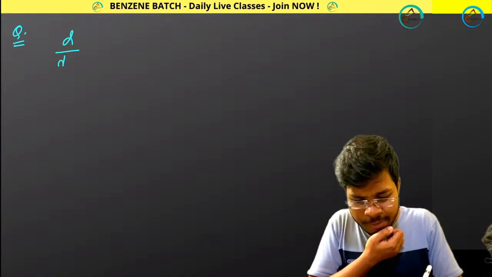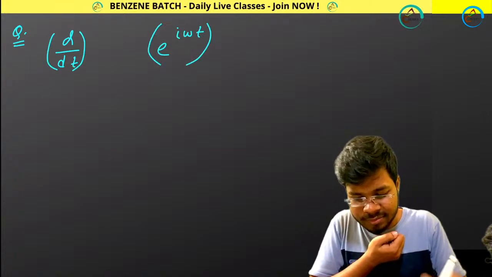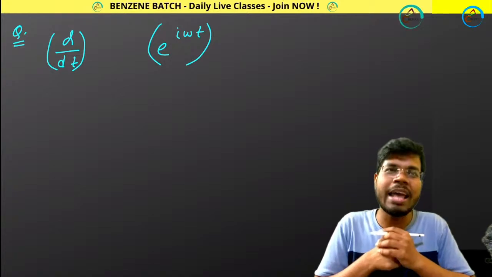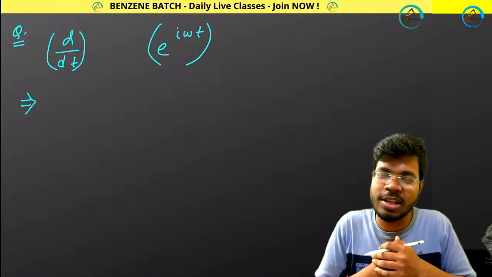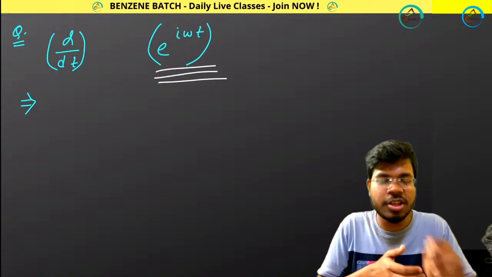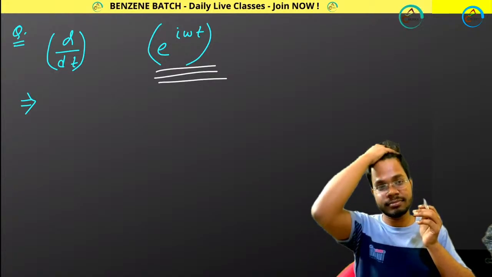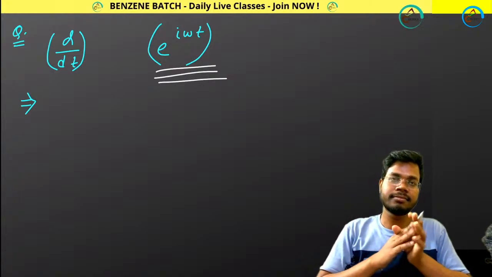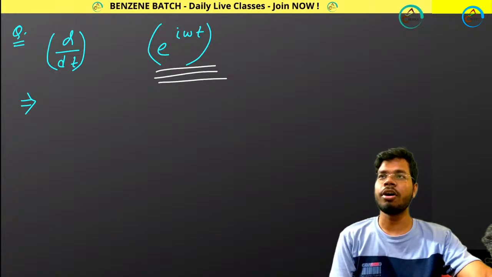Next problem I am giving you is much more complicated. Let's see. I am giving you this operator d by dt, and this function e to the power i omega t. So can you tell me whether it is an eigenfunction or not? Please do respond as soon as possible. Whether this function is an eigenfunction or not.